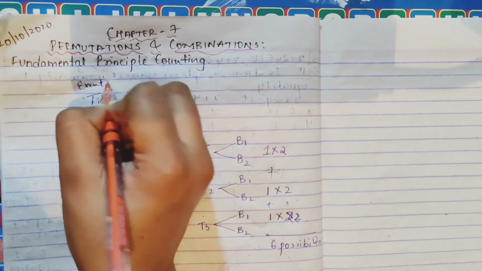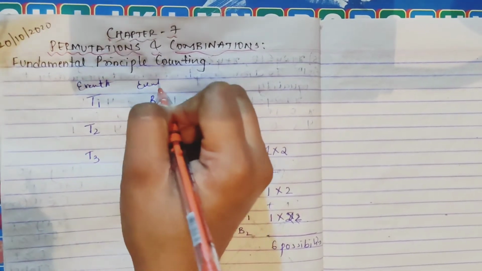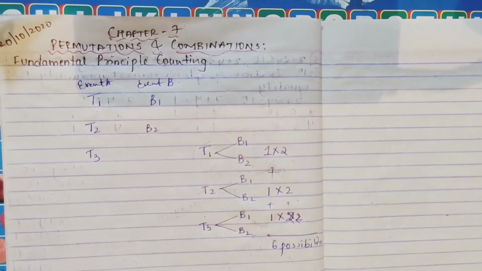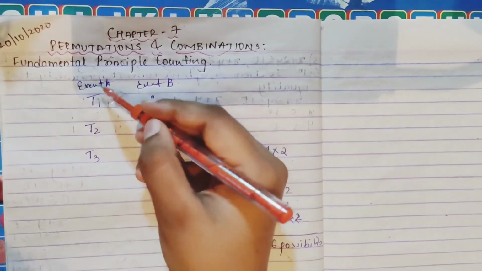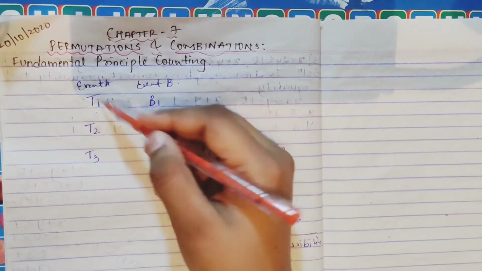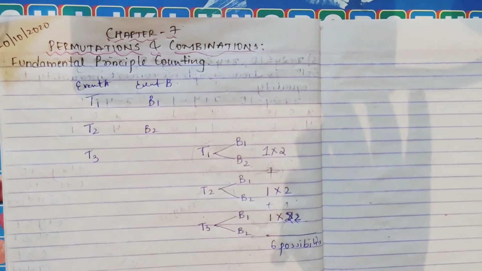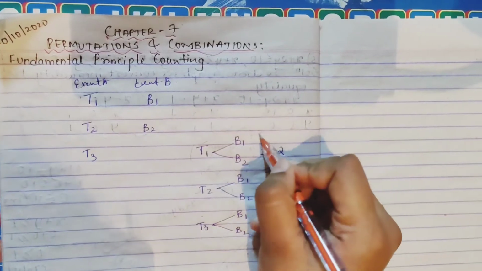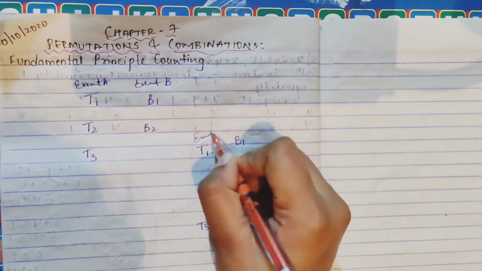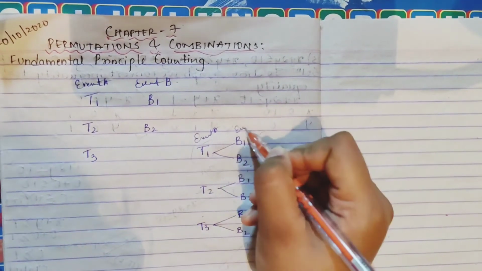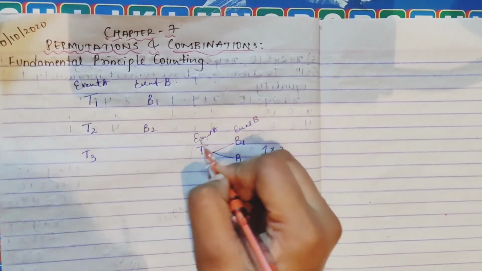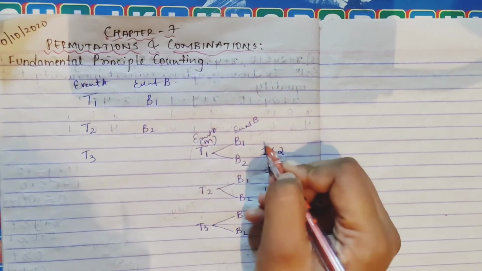This you can take as event A, event B. I hope it is clear for you, which means you can take any number of events. So how do we say this? When your event A can occur in M ways, this is your event A, right? We have taken event A, and this is your event B. When event A occurs in M ways, here M is what?